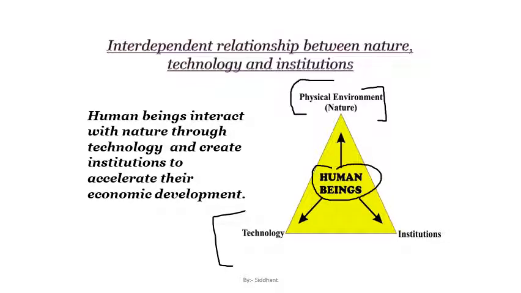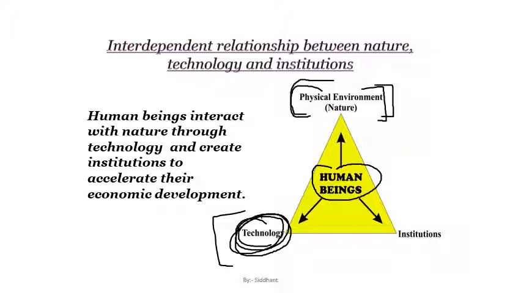The human being uses the physical environment for the different kinds of products which we have in nature. These products are used by human beings through technology, meaning we exploit them by using the technology available to human beings, using their skill and knowledge.